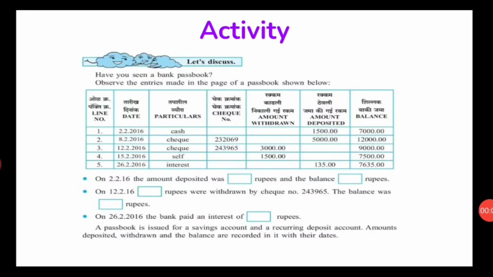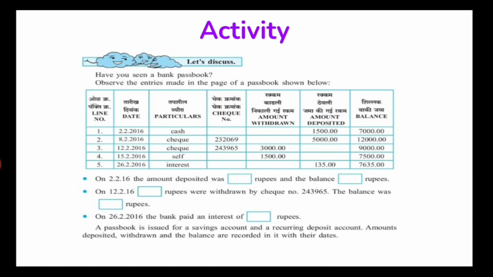Now children, let us discuss this activity given in our textbook. Have you seen a passbook? Those children who have their own account in the bank must have seen their passbook, or those who don't have an account in the bank must have seen their parents' passbook. The people in their house can have their own account, and you might have seen their passbook. So this is the page of a passbook which is given in the activity.